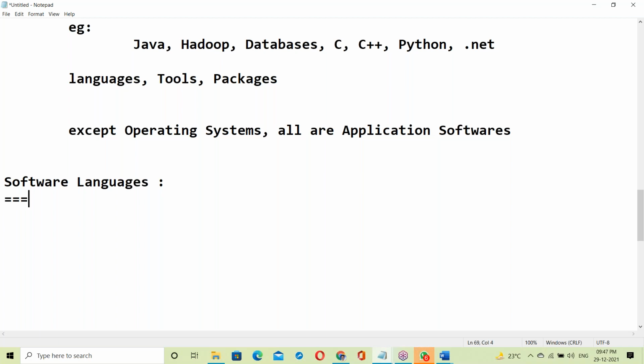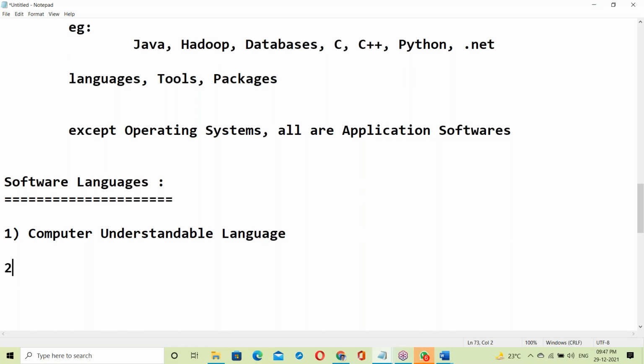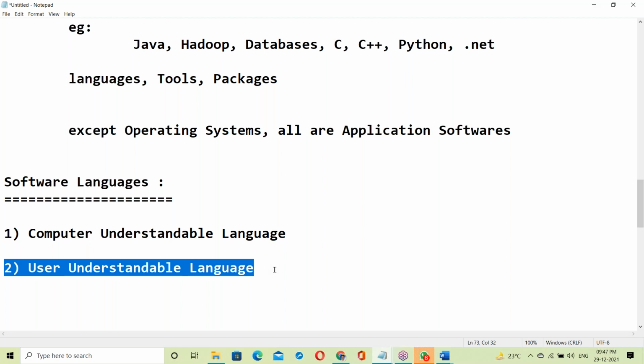So what are the languages in software? First is computer understandable language. Second is user understandable language. Computer understandable language, and user understandable language. User understandable language is like the English language.